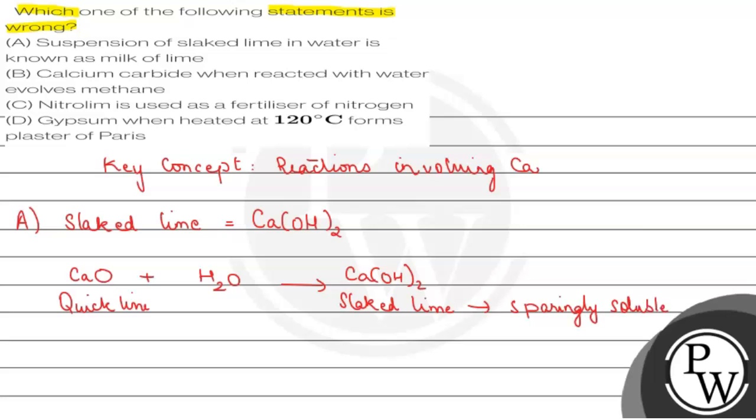It is not completely soluble. That is why it forms a suspension in liquid. And this suspension is known as milk of lime. So the statement which says suspension of slaked lime in water is known as milk of lime, it is a correct statement. अब हम second statement देख लेते हैं.